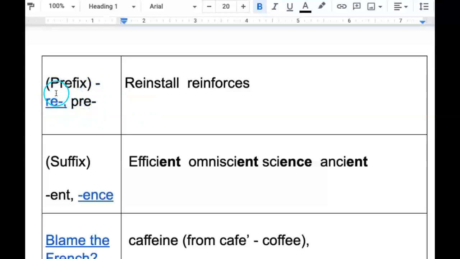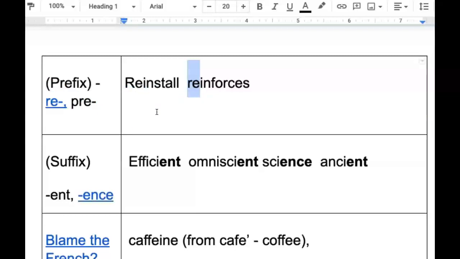Well, prefixes at the beginning of a word that begins with I, you're going to have EI. And they're going to have their own syllable. So it's going to say reinstall, reinforces. So again, this blue is a hyperlink that'll take you to a list of a whole bunch of re-words.